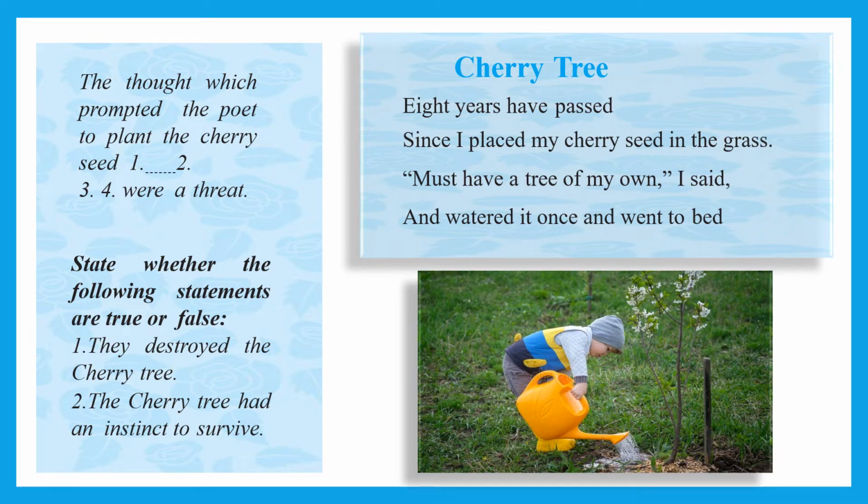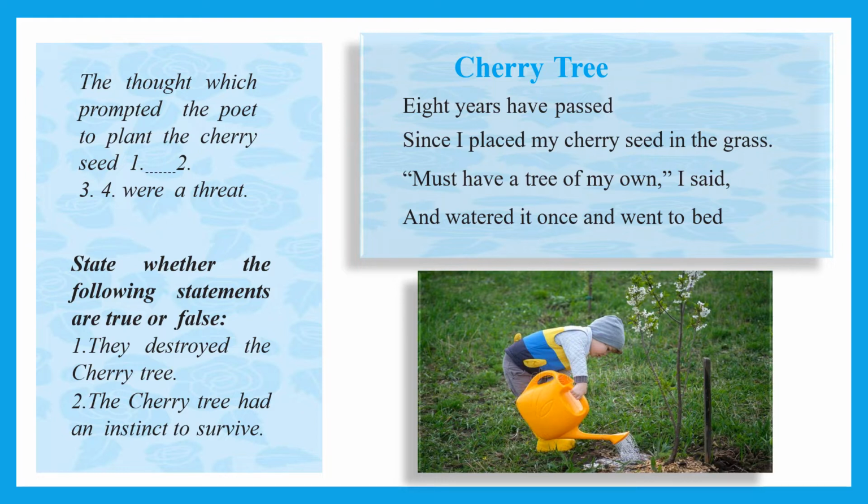That is why it is said, must have a tree of my own, I said. What did he do? He just watered it and went to bed. It means that he had planted the seed, he put the water, and he just forgot about it. He went to bed. The paragraph means that.